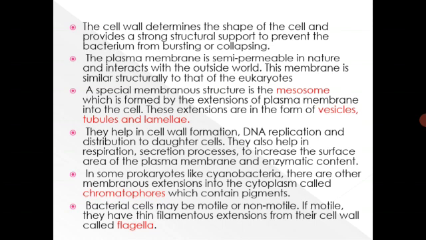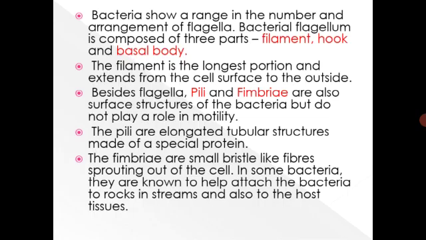Bacterial cells may be motile or non-motile. If motile, they have the thin filamentous extensions from their cell wall called flagella. If the bacteria have flagella, they are motile, and if they do not, they are called non-motile. Bacteria show a range in the number and arrangement of flagella. Bacterial flagellum is composed of three parts: filament, hook, and basal body. The filament is the longest portion and extends from the cell surface to outside.